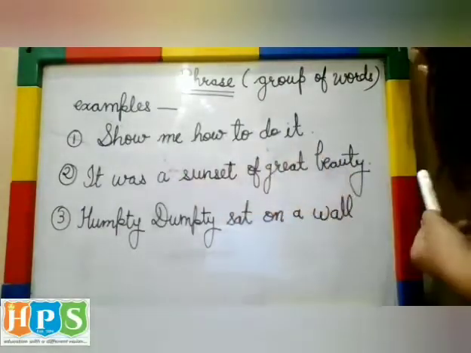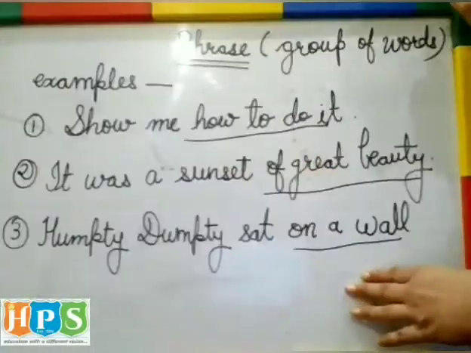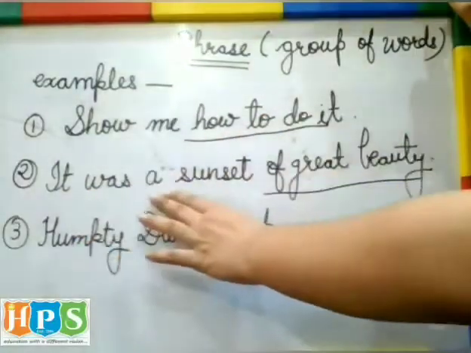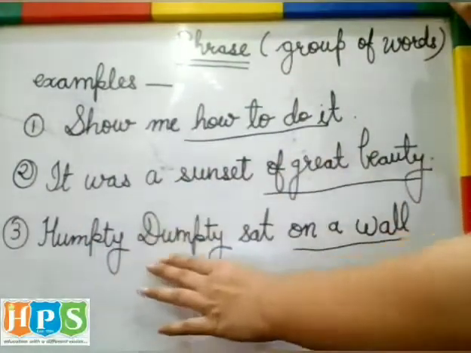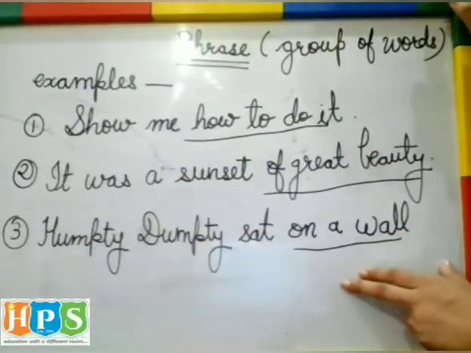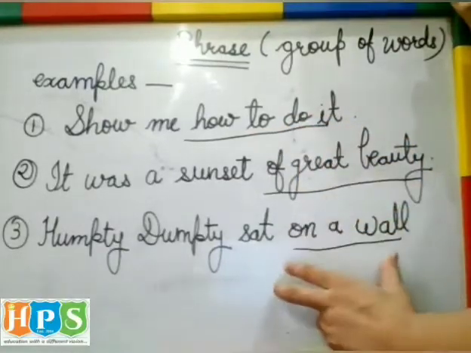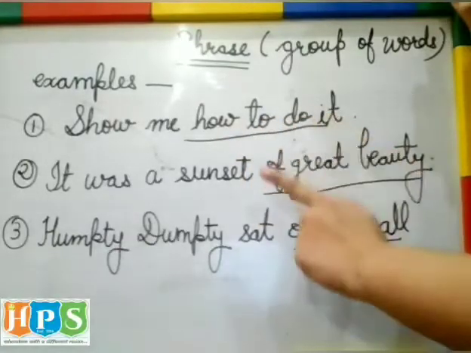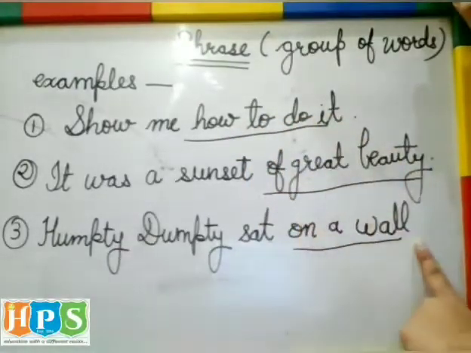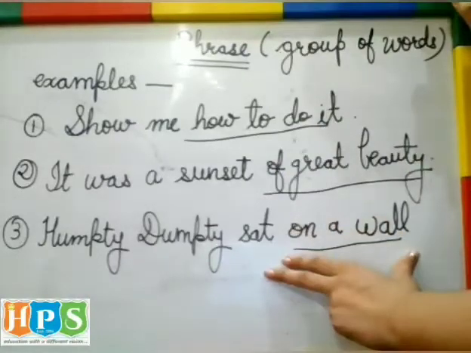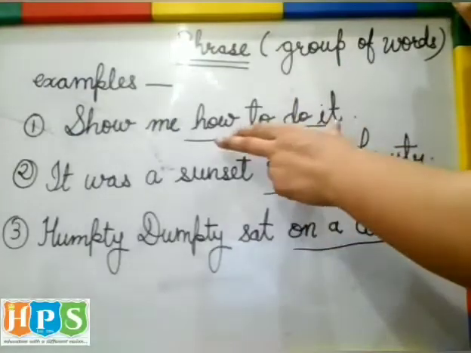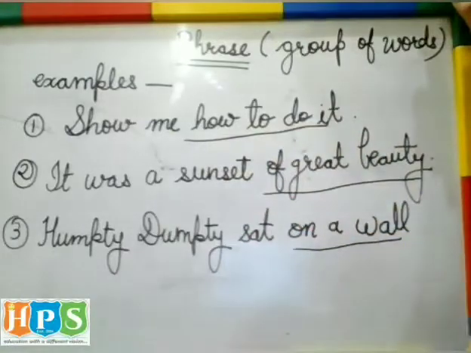Let's see some examples of phrases. How to do it. It was a sunset of great beauty. Humpty Dumpty sat on a wall. So here you can see these are the group of words that are underlined. They are phrases. How to do it, of great beauty, on a wall. Okay? So generally they begin with a preposition or they don't have any verb. So these kinds of group of words, they are called phrases.